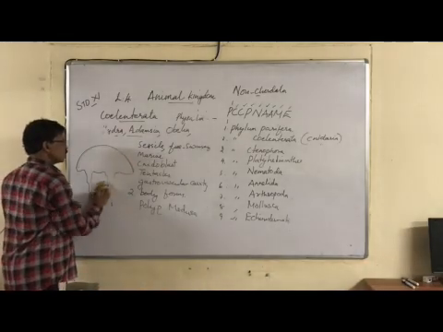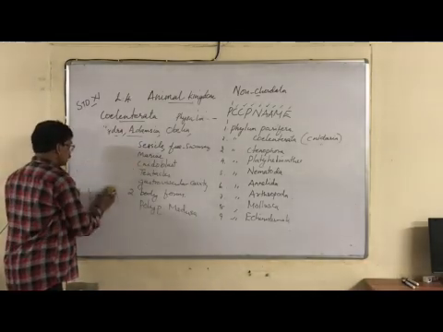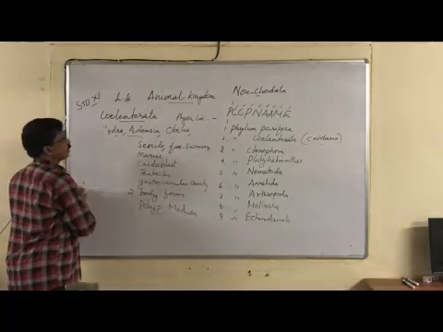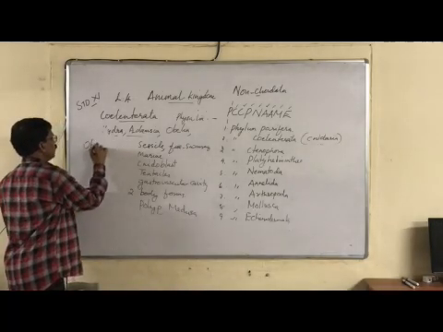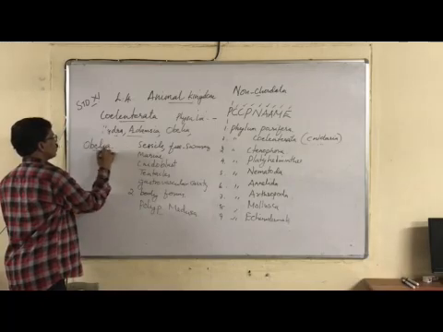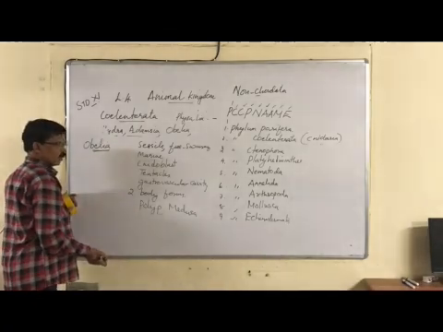Another important feature is that in some animals, like Obelia, these two forms are interchangeable.